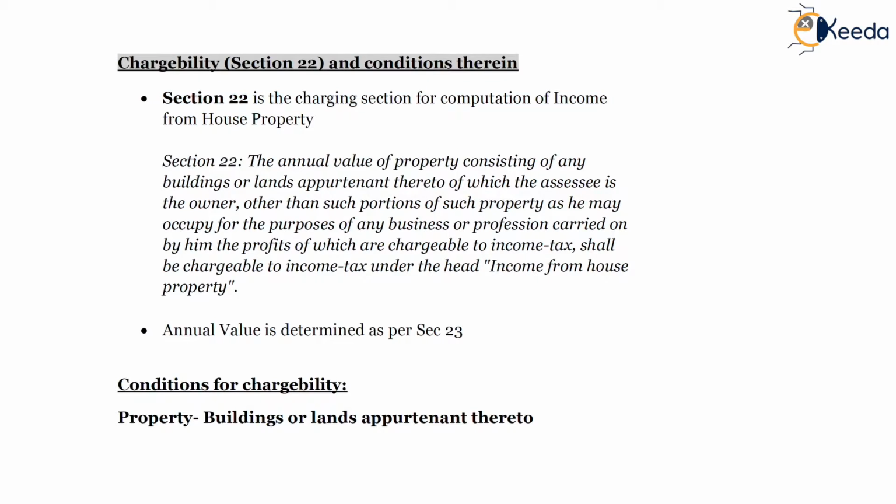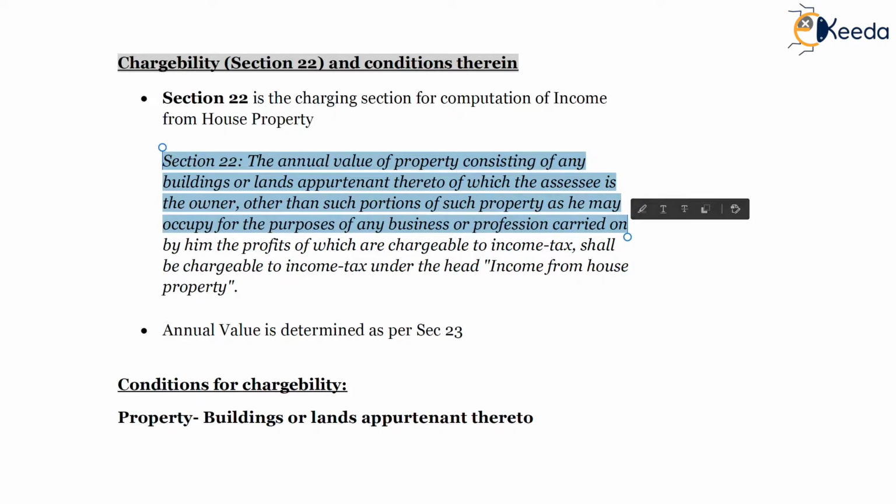As per the Bare Act, the wording is: the annual value of the property consisting of buildings or land appurtenant thereto, of which the assessee is the owner, other than such portions of such property as he may occupy for the purpose of any business or profession carried on. So, annual value of the property, which is a building or land appurtenant thereto, means it is attached to the building, and the assessee is the owner.